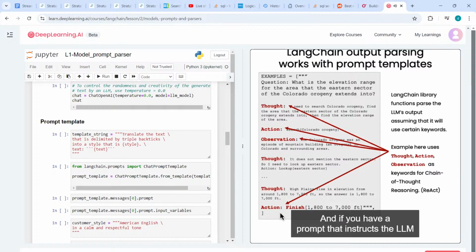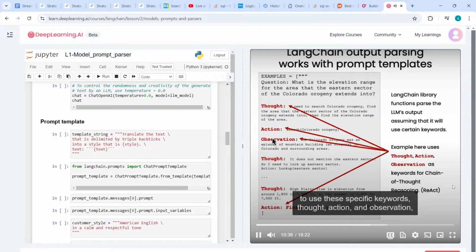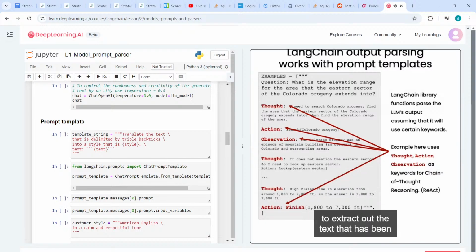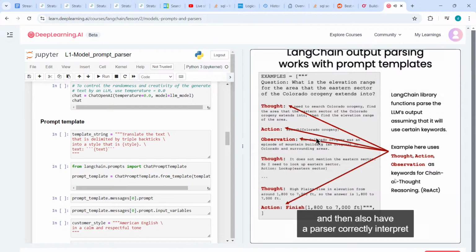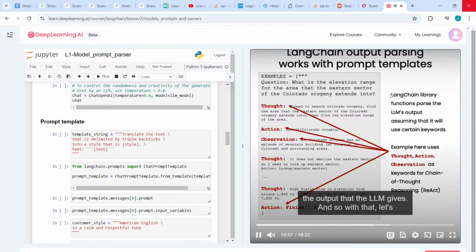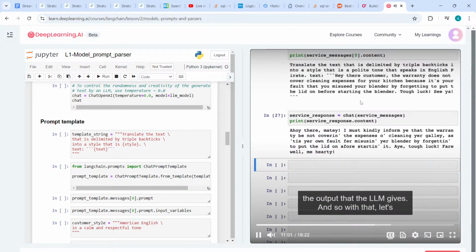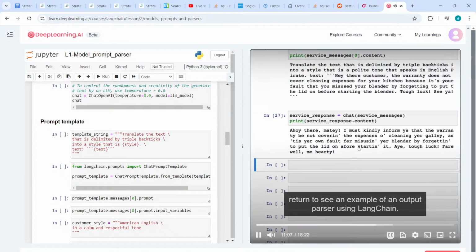And if you have a prompt that instructs the LLM to use these specific keywords, thought, action, and observation, then this prompt can be coupled with a parser to extract out the text that has been tagged with these specific keywords. And so that together gives a very nice abstraction to specify the input to an LLM, and then also have a parser correctly interpret the output that the LLM gives. And so with that, let's return to see an example of an output parser using Langchain.